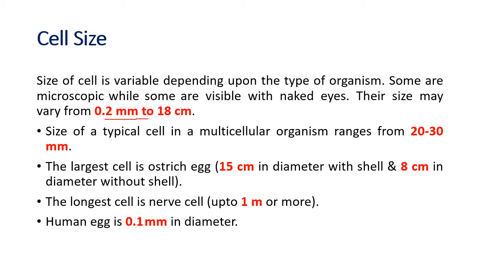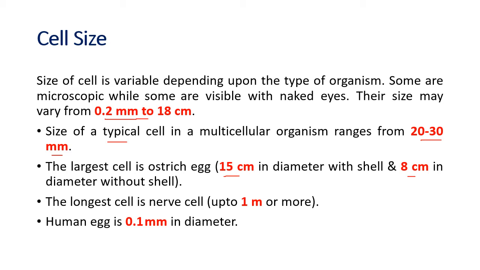Then the size of a typical cell in a multicellular organism is from 20 to 30 micrometer. The largest cell is the ostrich egg, 15 centimeter in diameter with the shell, and 8 centimeter in diameter without the shell. So this is quite a big cell which you can see without a microscope.